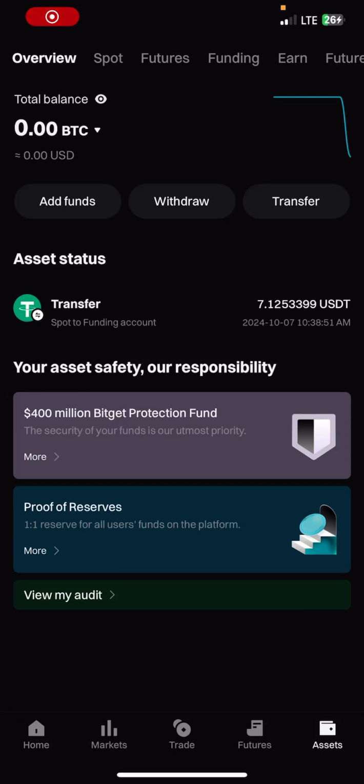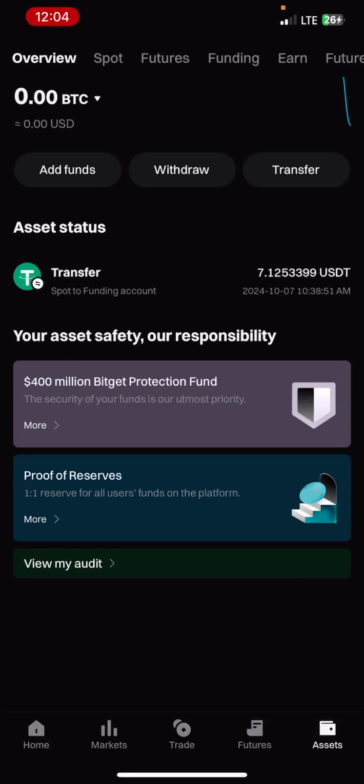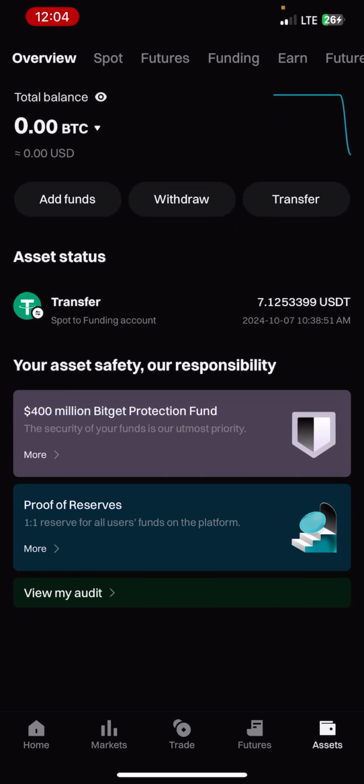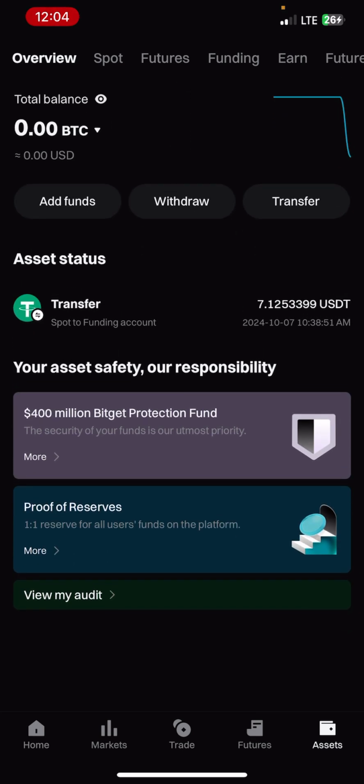Alright guys, so a quick one. I want to show you how to check your allocation on Bitget. So if you've been farming the cat game and you've been airdropped, this is how to check it if you use Bitget.